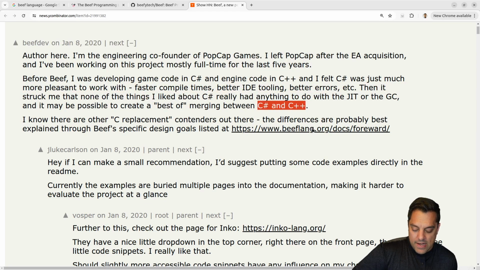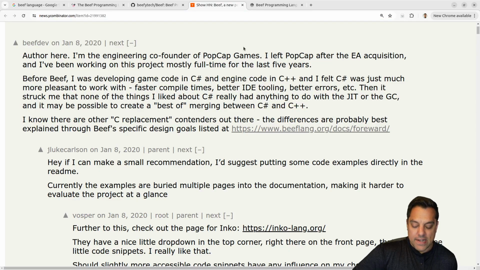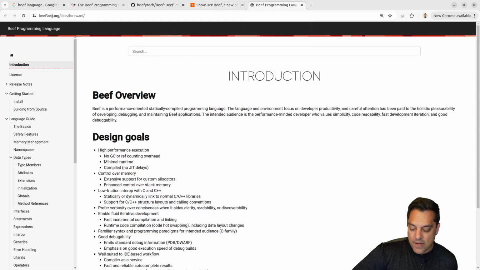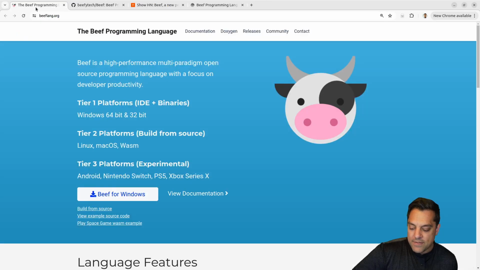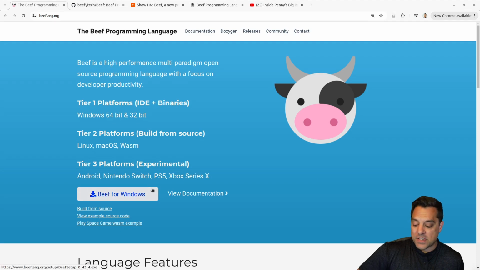So we're going to open up this forward here. Maybe that's the place to actually start with the language. And again, you can look at this Hacker News thread; maybe there are small ideas or conversations there. I didn't read through the whole thing, but I just saw that one of the devs at least was up there, which is really neat. So let's explore this language. All I know is that this language exists. It was used in that YouTube video, which I really liked. So I thought it would be perfect to explore here because I'm really, really curious about the language.